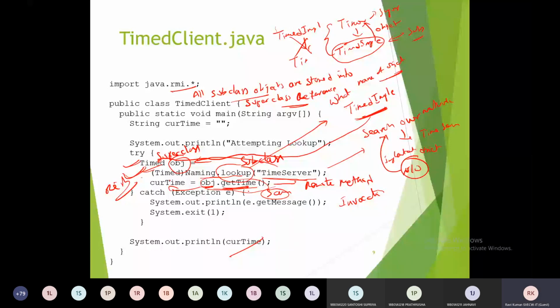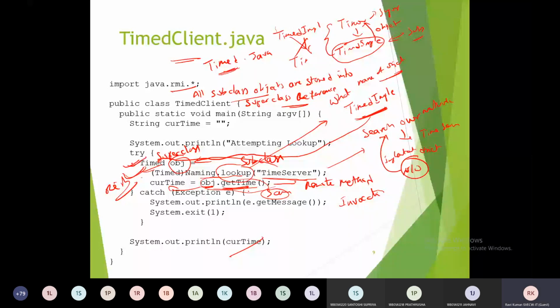Please observe the point here. In the client machine, what kind of class needs to be there? The Timed class, am I right? At the client machine, it has Timed.java, so this statement is right.